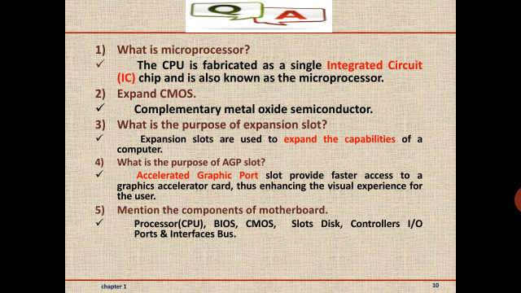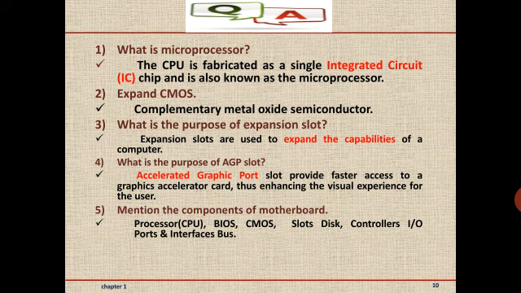Fourth question is, what is the purpose of AGP slot? AGP slot full form is Accelerated Graphic Port. It provides faster access to graphic accelerated card, hence gives enhanced visual experience to the user.